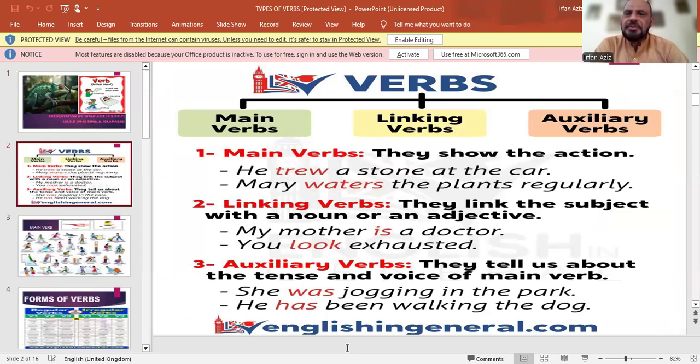Verbs have different kinds. For example, main verbs, linking verbs, and auxiliary verbs. Main verbs show the action, like he threw a stone at the car. Mary watered the plants regularly. The main identification of the main verb is that it has different forms. It has present, past, and past participles, as well as present participle.